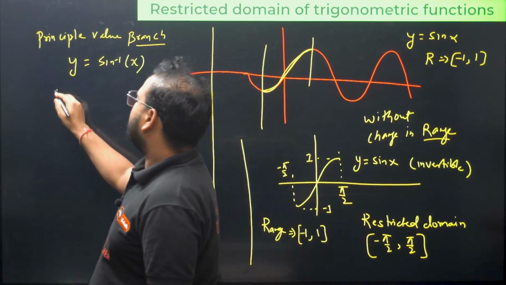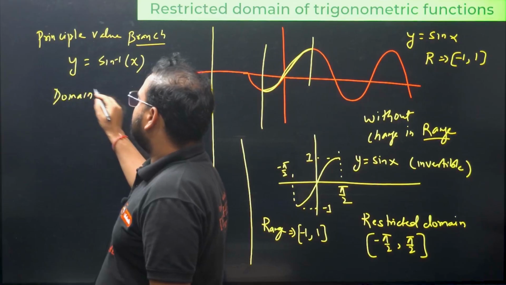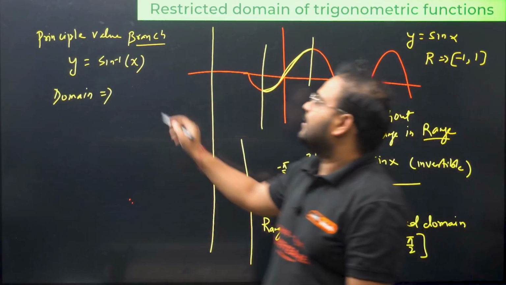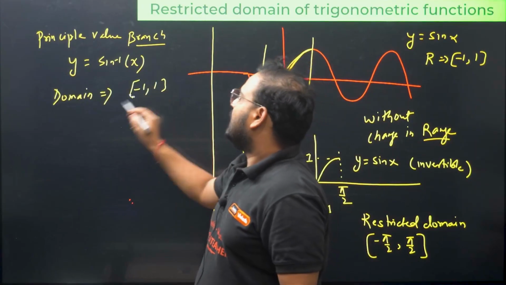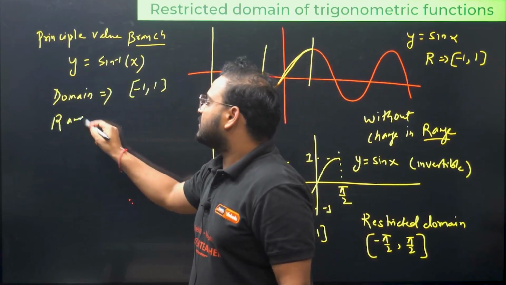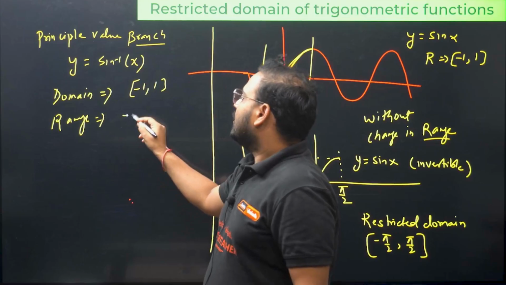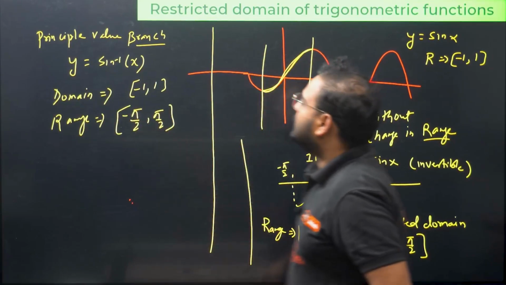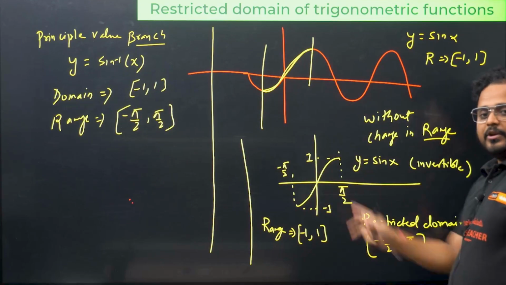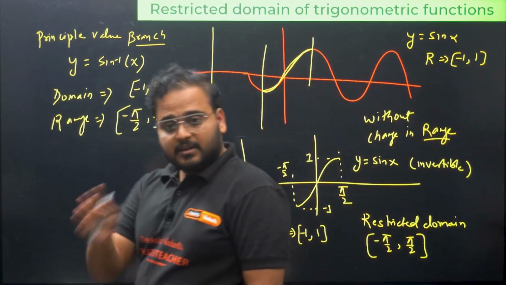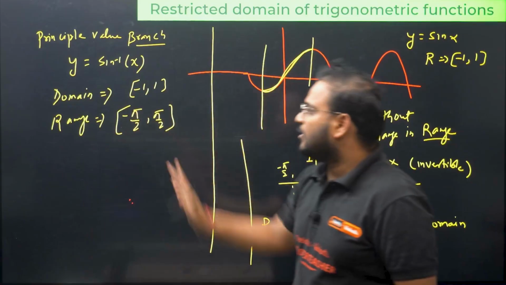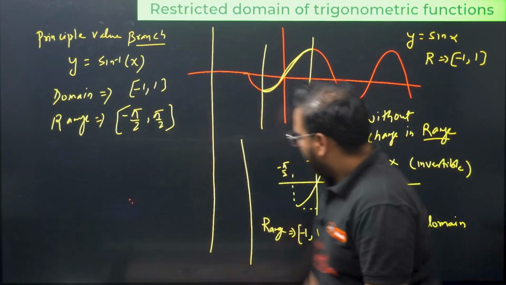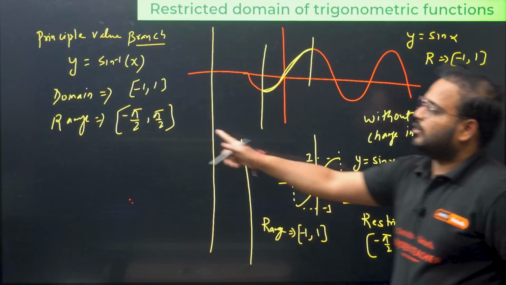What's the domain now? Please check for this. Domain of this will be the range of this. So domain will be -1 to 1. And what is the range? Your range in the case of sine inverse will be what? That restricted domain. The restricted domain of your sine x will become your range of sine inverse of x. The graph we'll see later. Don't worry about that. Right now you understand the domain and range. Range becomes domain and this restricted domain becomes your range.